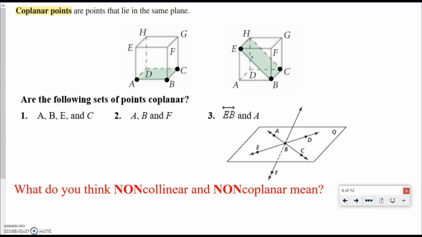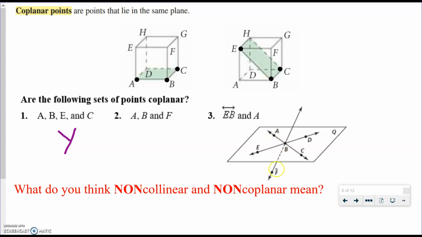So now we're going to look at this diagram and answer these questions. So A, B, E, and C. Are they coplanar? And the answer is yes. Because A, B, and C are on the same line, and E is over here, and that line intersects at point B, so we know that they are coplanar.